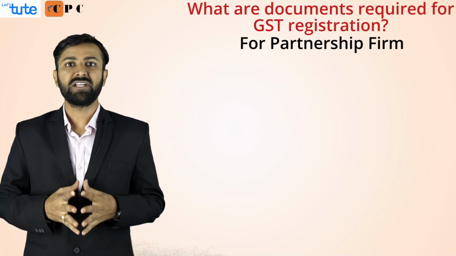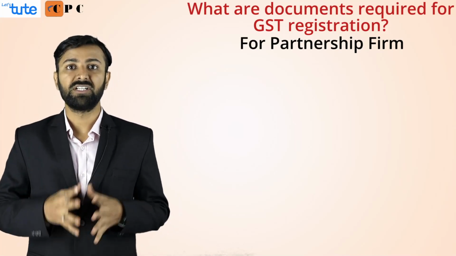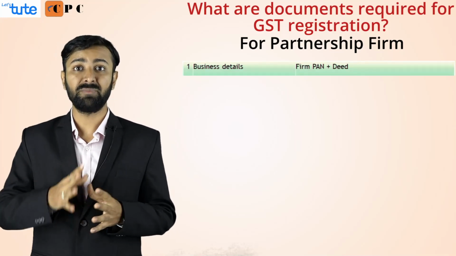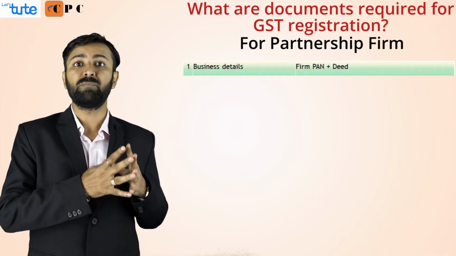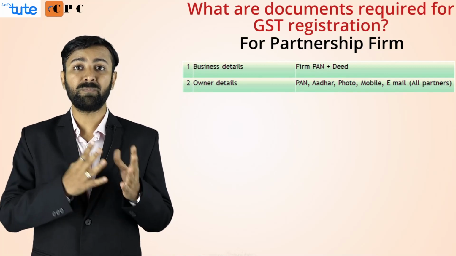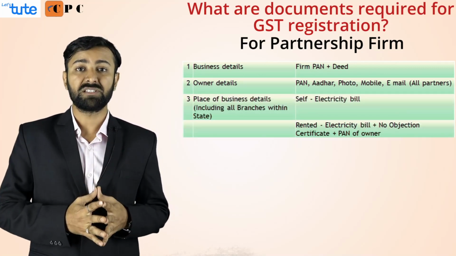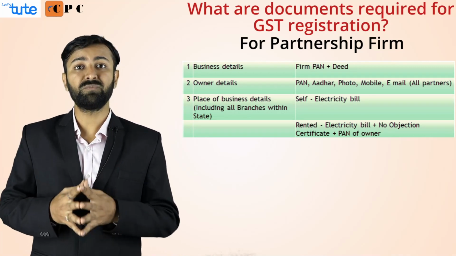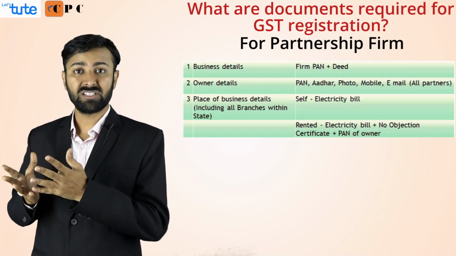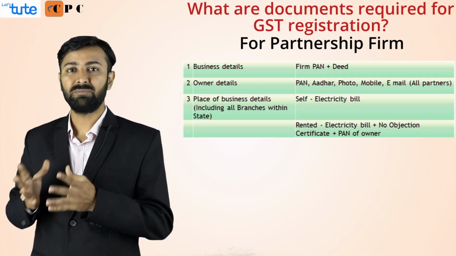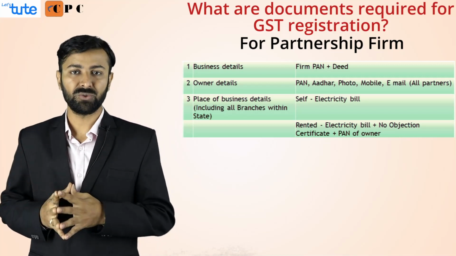Partnership firm. A partnership firm has a separate PAN of itself. So for a partnership firm, you will be requiring the PAN of the partnership firm and the partnership deed. The partners will have to submit their PAN card, their Aadhaar card, mobile number and email ID. Place of business. For the place of business of the firm, you will either require the original electricity bill copy, or if it is a rented place, the rent agreement and the NOC from the owner.